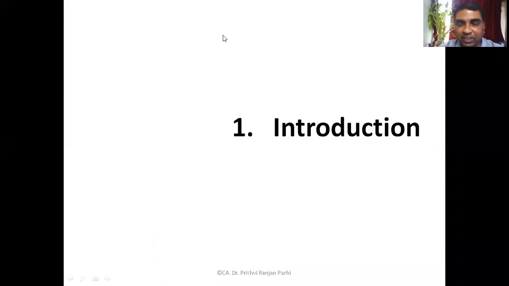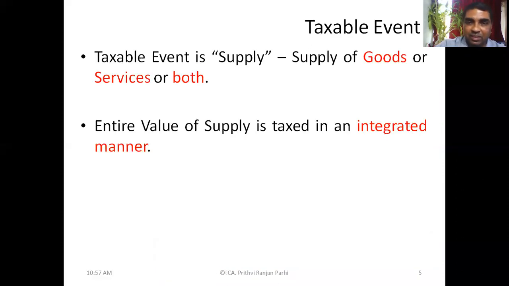But before understanding all these things, it is necessary for us to understand a few definitions. Then only we will be able to gain command over the subject. We'll be able to understand the subject only when we know the few definitions. So we'll be covering that definition part today. Under GST law, the taxable event is supply.